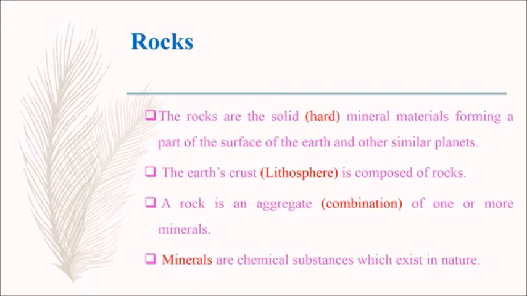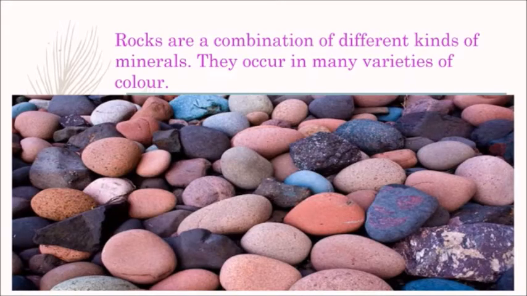A rock is an aggregate of one or more minerals. Here, aggregate means combination. So, a rock is a combination of one or more minerals. Minerals are chemical substances which exist in nature. Rocks are a combination of different kinds of minerals.